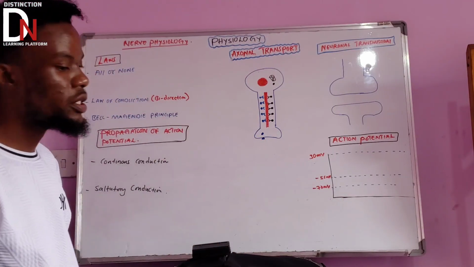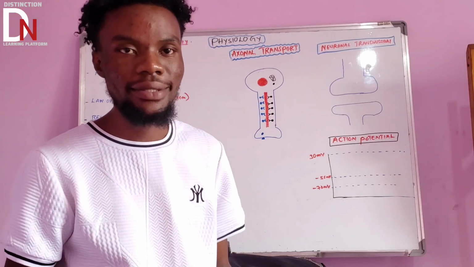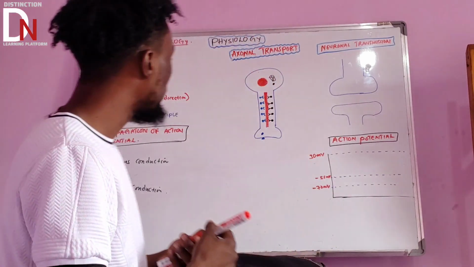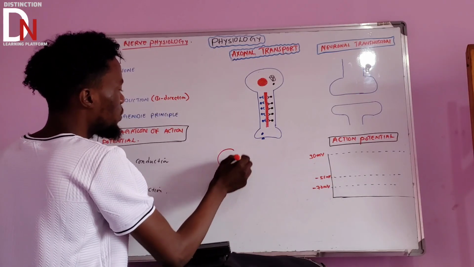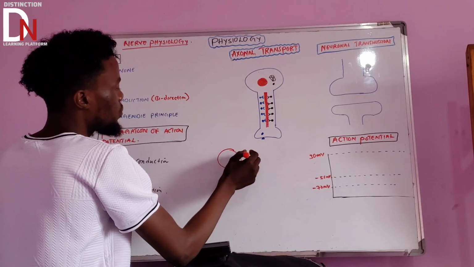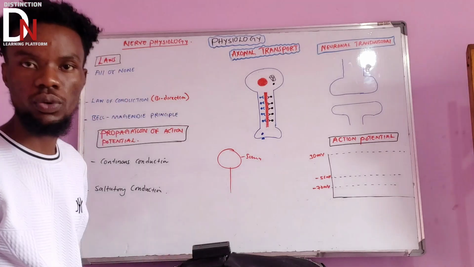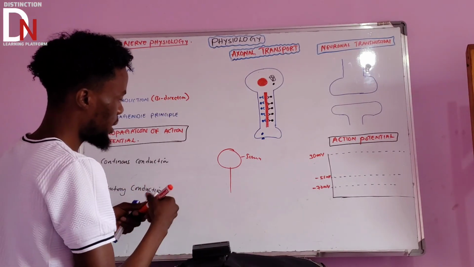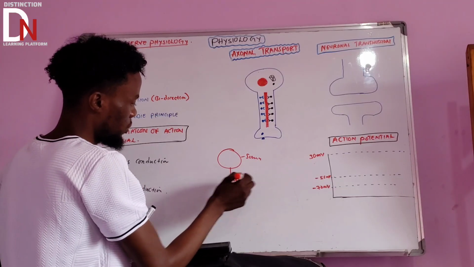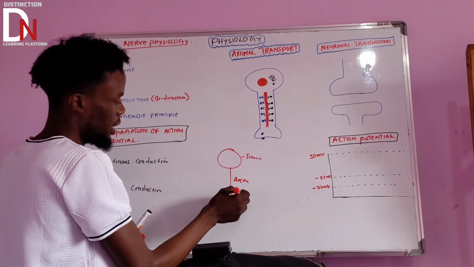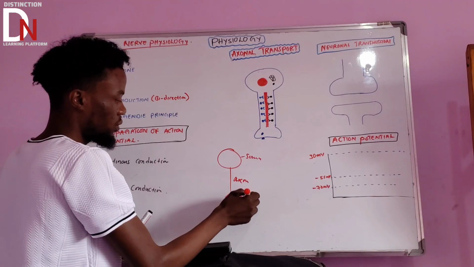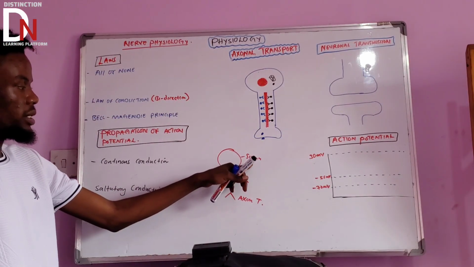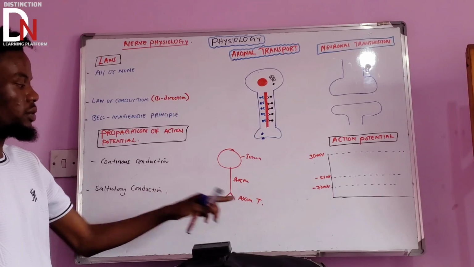Let's start with the axonal transport. So axonal transport, what does it mean? If you remember the structure of the neuron like this, it has this part which we call the soma, or sometimes the cell body. This cell body has this long part which we call the axon, and this part, the axon terminal. Let's just say AT. So: soma, which is also called the cell body, axon, and axonal terminal.